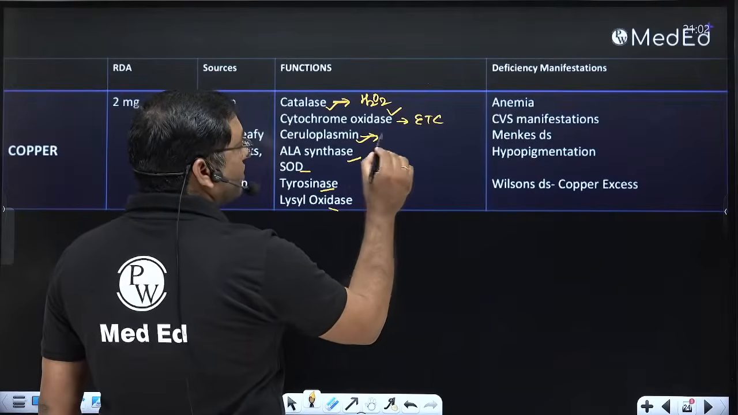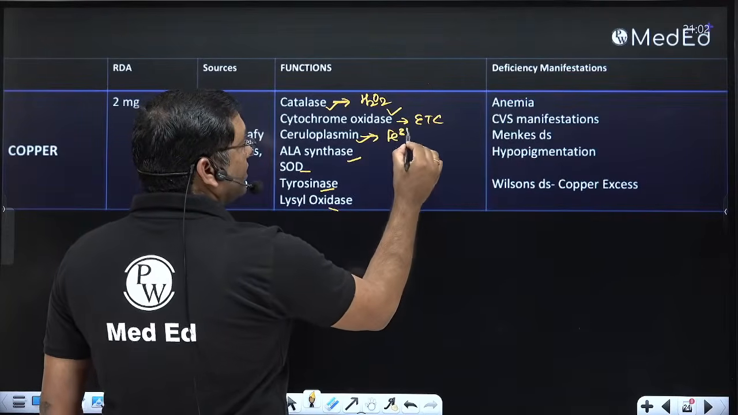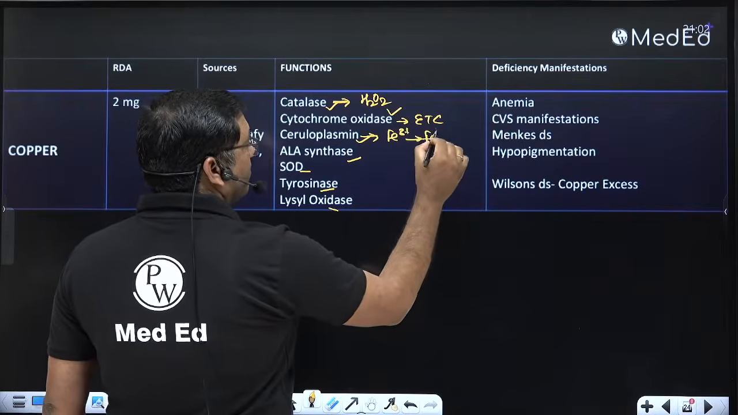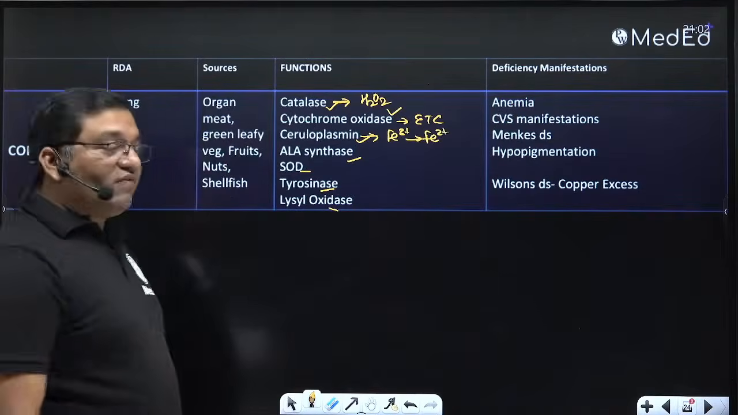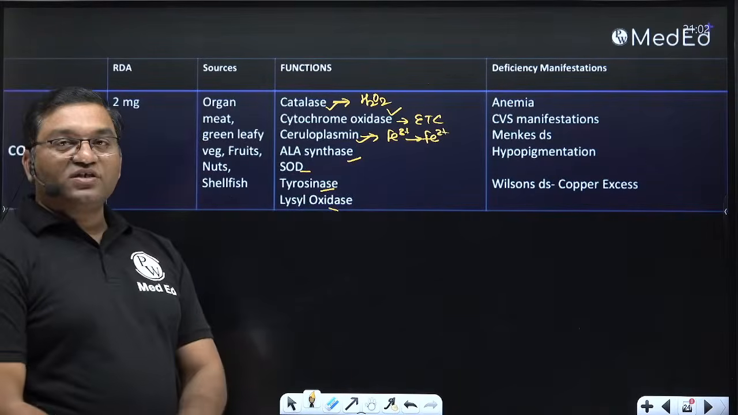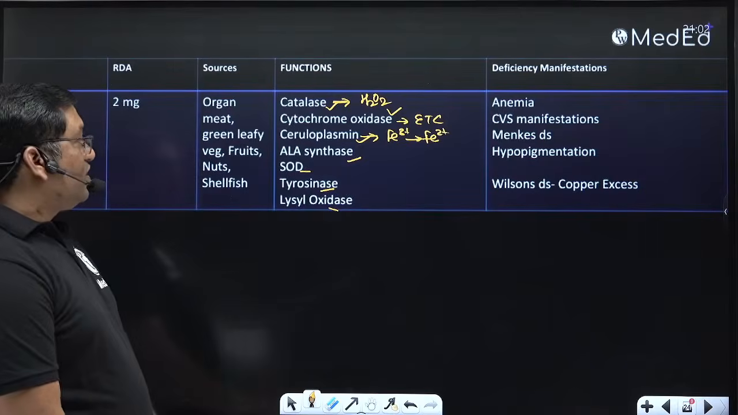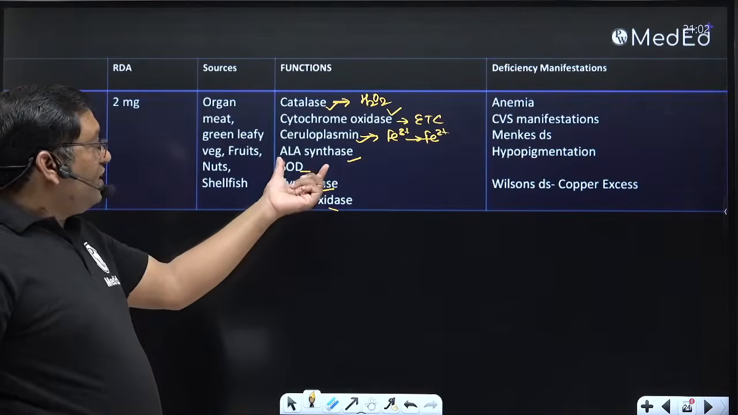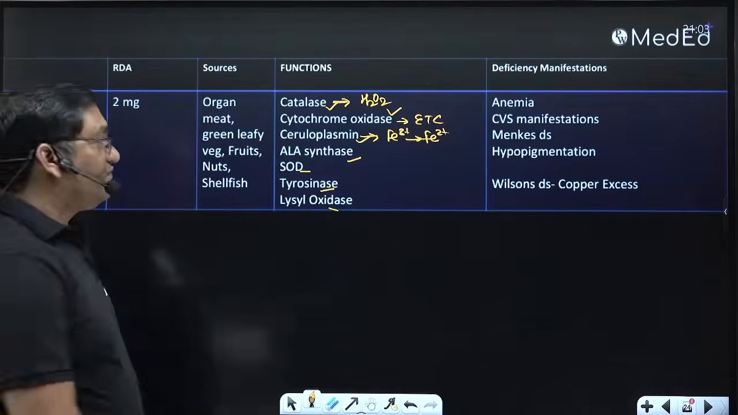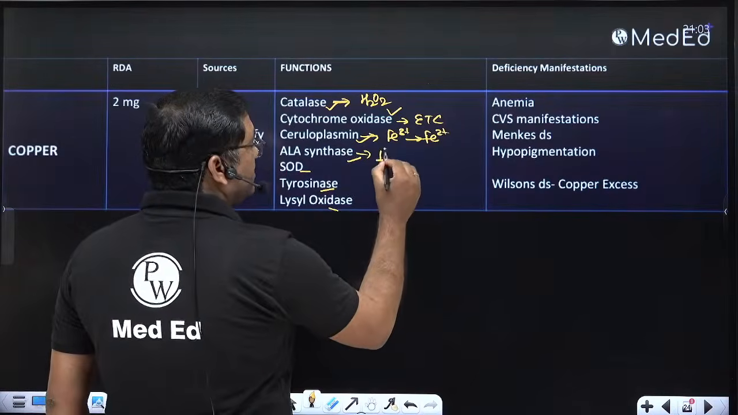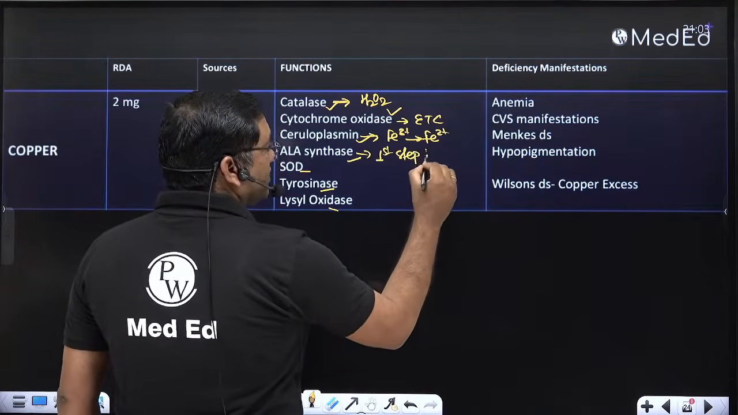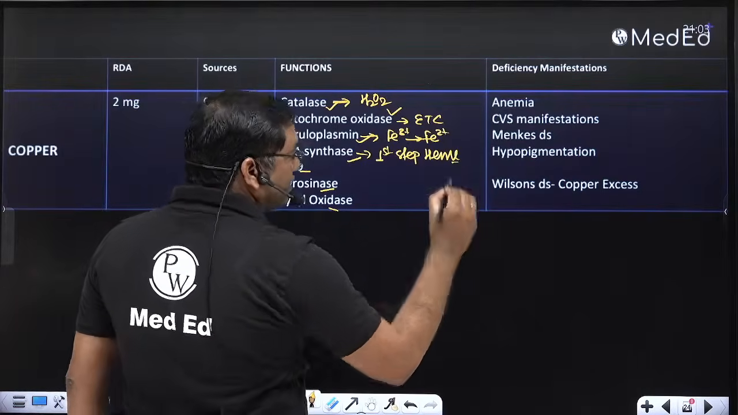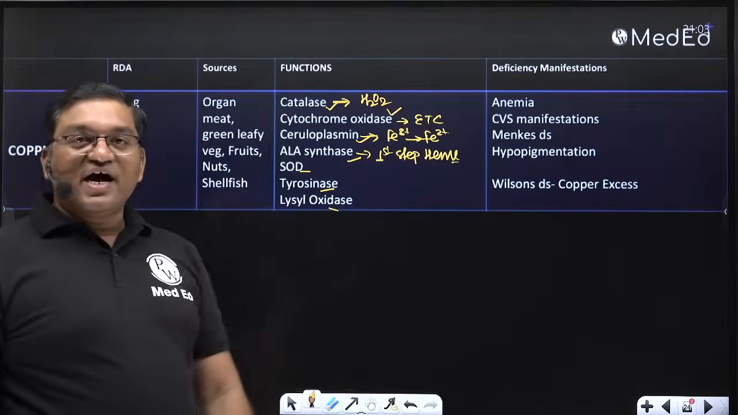Ceruloplasmin, it is important for conversion of ferrous iron into ferric state. Because of its peroxidase activity, ferrous is converted into ferric state, ceruloplasmin. And ALA synthase, it is the first step in heme synthesis. This is how copper deficiency is related with iron deficiency.